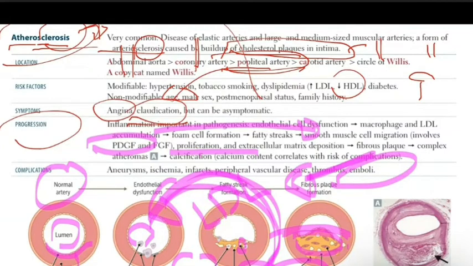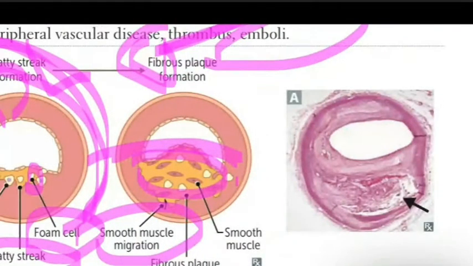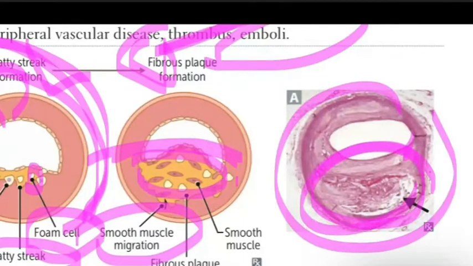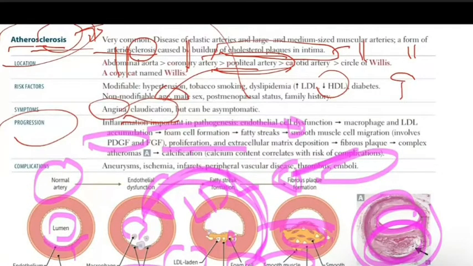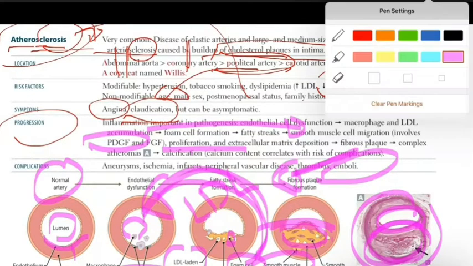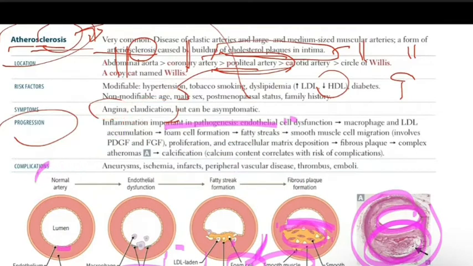Now let us look at this picture. Here you have the atheroma. This is the atheroma, this is the artery. Here you have the narrowed lumen. This is the lumen becoming narrow. This will interrupt the normal blood flow to the tissues and organs, and this is how it will cause symptoms. Now, also, what are the complications that could be caused by this?